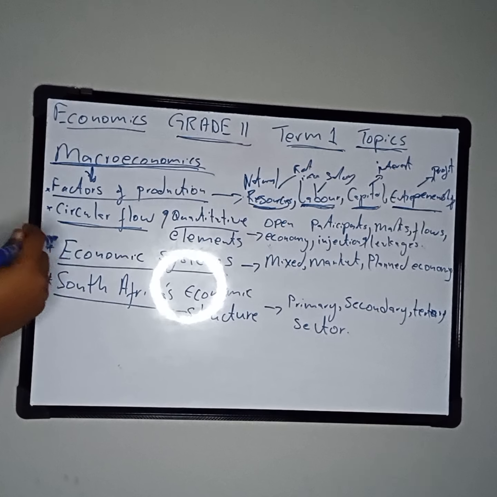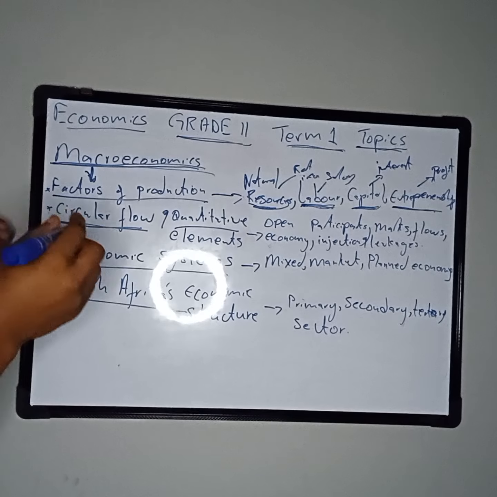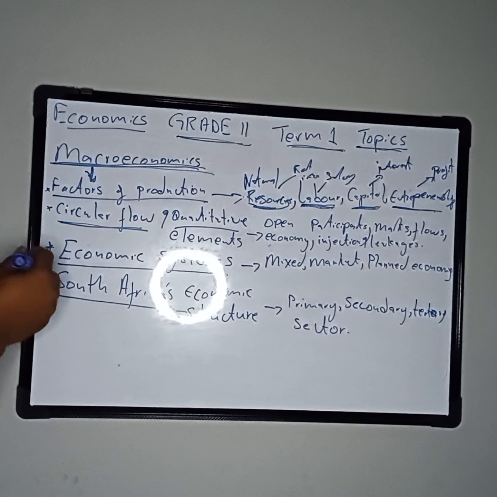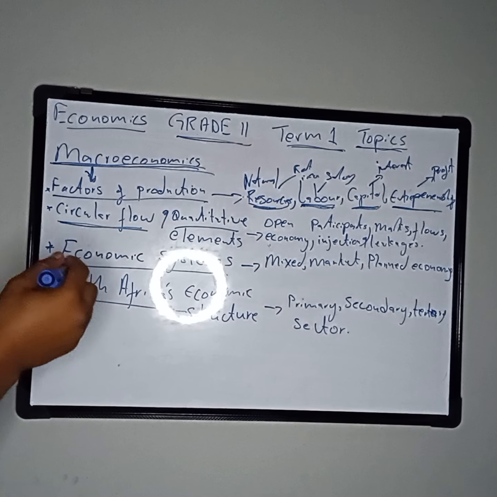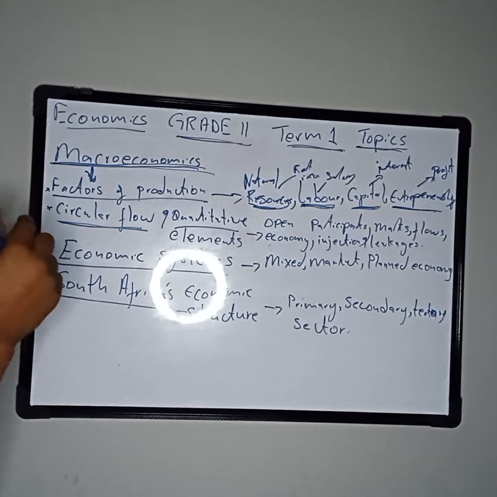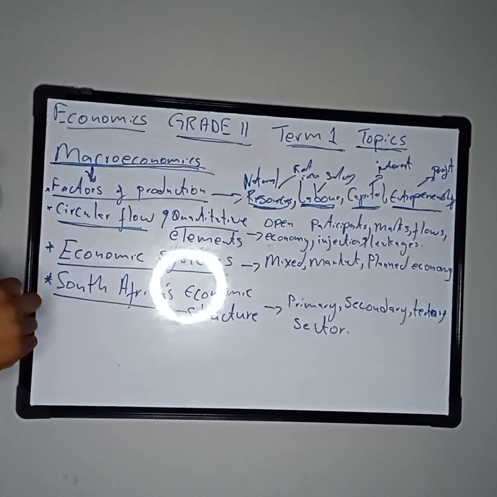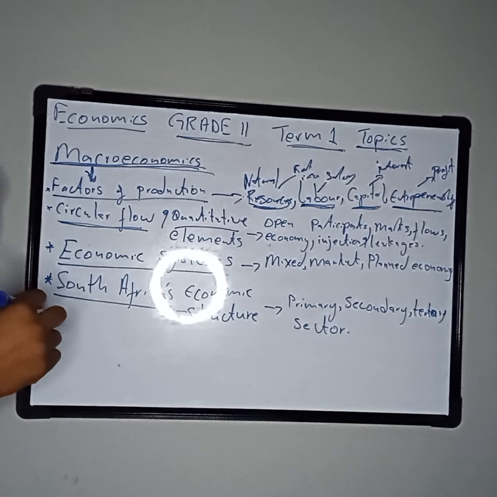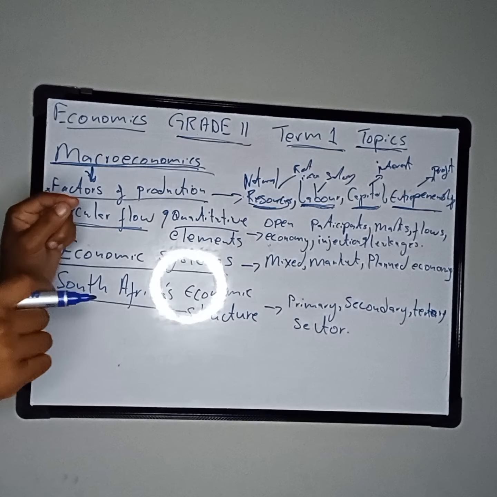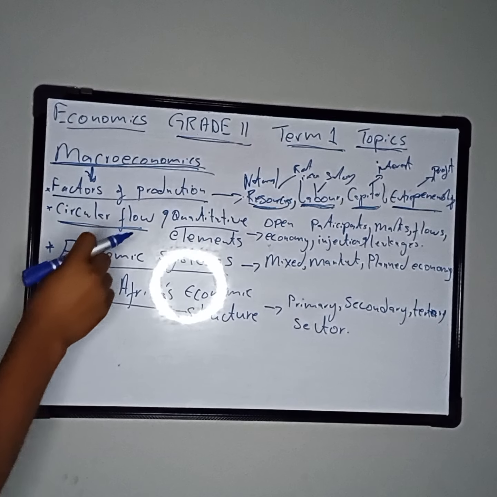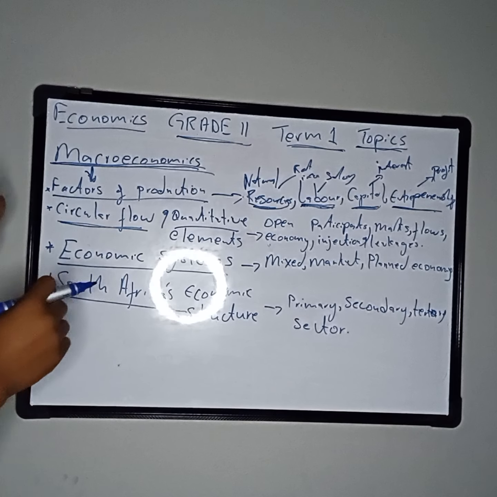Then moving to our second topic, which is called circular flow. The circular flow that is done in grade 11 is the same circular flow as in grade 10 and grade 12. The only difference is that in grade 12 there's one extra part, which is the multiplier, but the rest of the circular flow is the same in grade 10, grade 11 and grade 12.